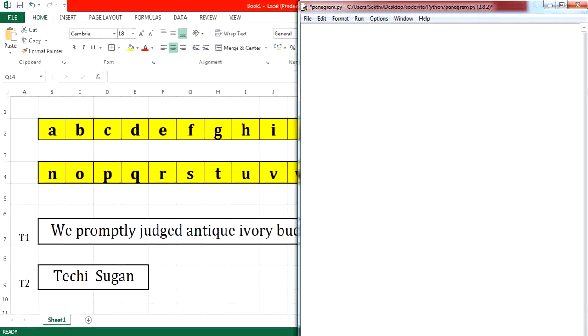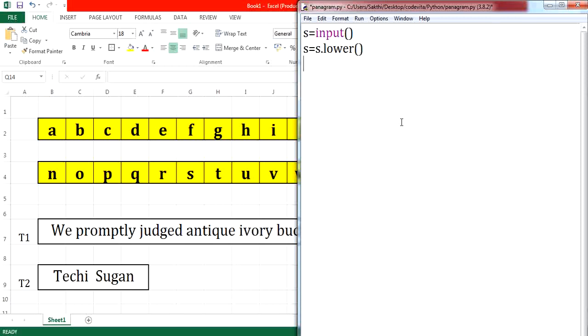First, we are supposed to accept string input from the user. So let me assign input. After accepting input, we are supposed to consider whether the given input is in uppercase or lowercase. As given in the constraint, it can be either uppercase or lowercase. If the given string is in one particular case, it will be easy for us to compare. So I'm going to convert the given string to lowercase.